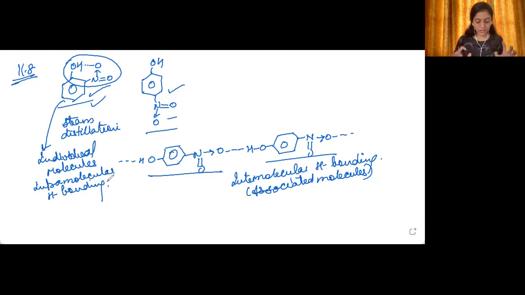Now just tell me one thing. Suppose you are a group of friends, right? And one of your friends is just holding his own hands and the others are holding each other's hands. Which one will be harder to separate? You can think of it just like that. You can consider these are different friends holding each other's hands. This is a person who is holding his own hands like this. So which one will be stronger? Which one will be harder to separate? Just like that, apply that in this question. Okay, hope this is clear to you.